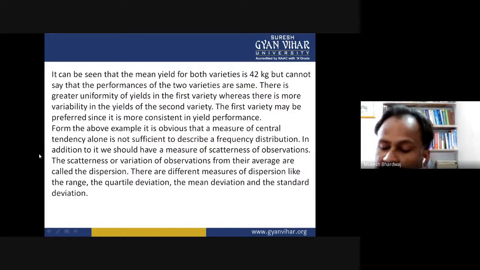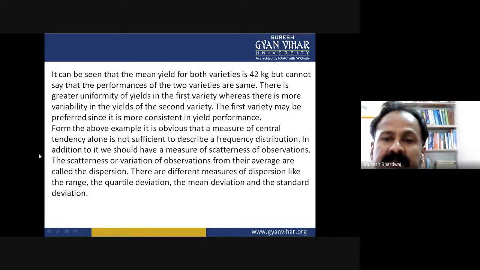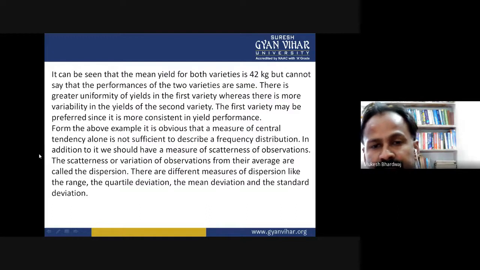And suppose we want to calculate the average income of each family, then it is found to be equal in all respects. So although there is a difference in the family members of each family, and there is a variation in their income also, the average comes out to be the same.